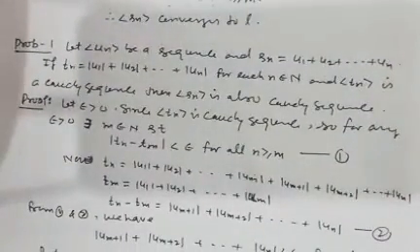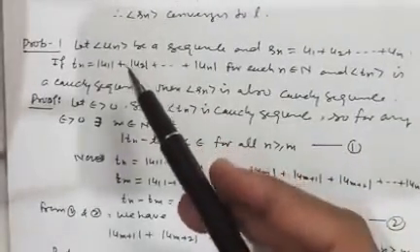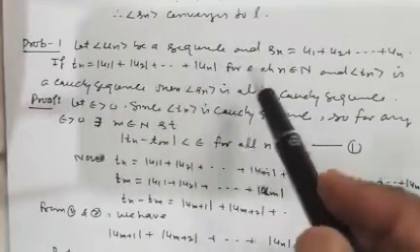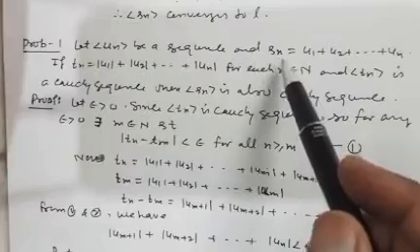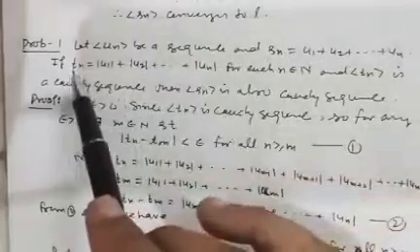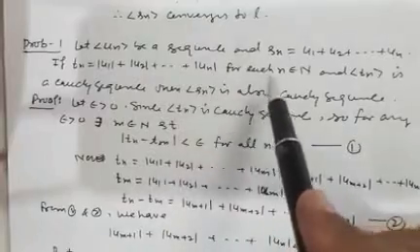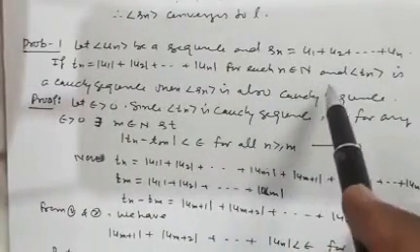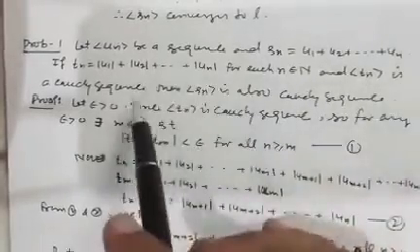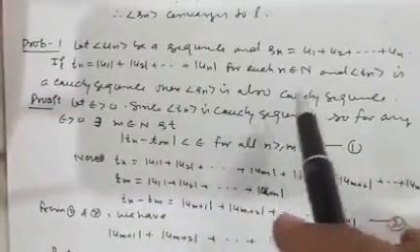Now there is a very important problem. Here it is given that sigma un is a series, and Sn is equal to u1 plus u2 up to un, and Tn is equal to mod of u1 plus mod of u2 up to mod of un for each n belonging to N. It is given that the sequence Tn is a Cauchy sequence. Then you have to prove Sn is also a Cauchy sequence.